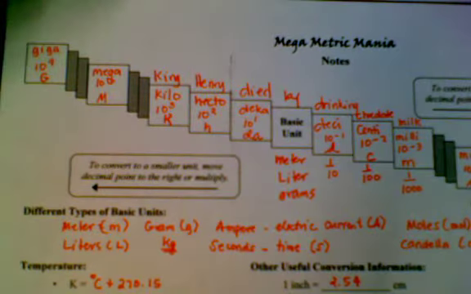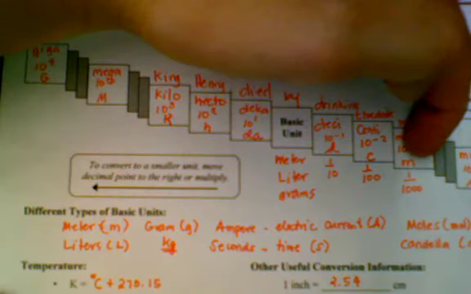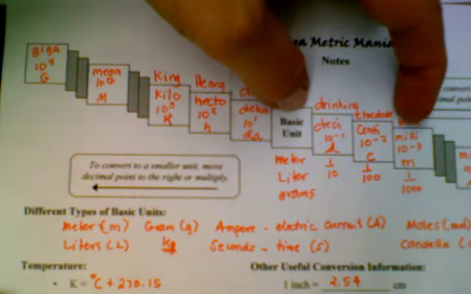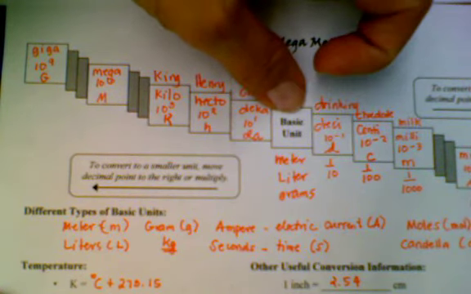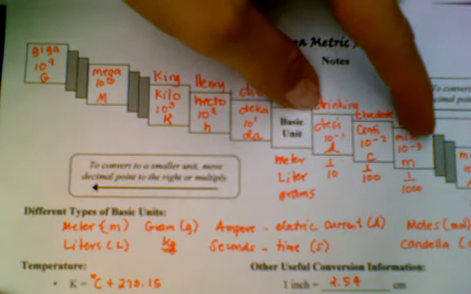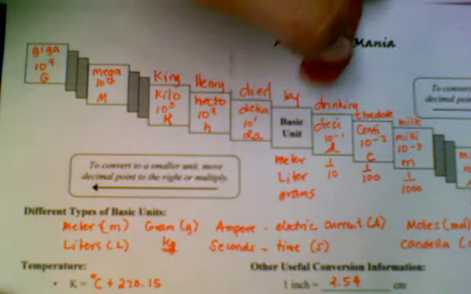We're going from milli to grams. How many spaces? How many steps? 1, 2, 3. 3 to get all the way to grams. So we start here. 1, 2, 3 steps. So here's your work again. We're going to move 3 steps, and we move to the left because we were going upstairs. 3 decimal places to the left.